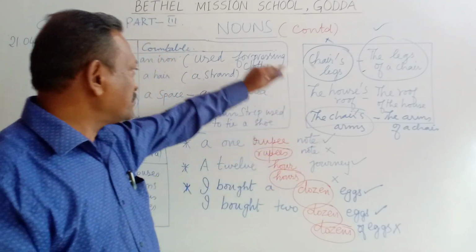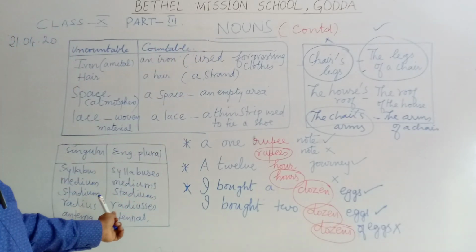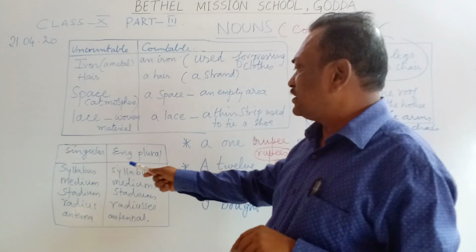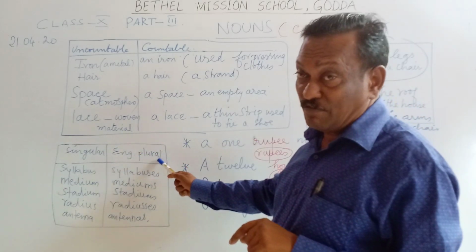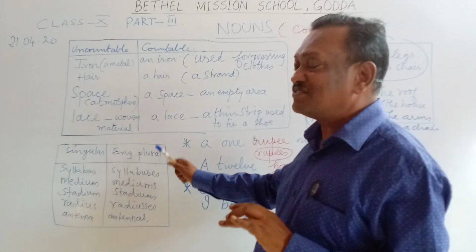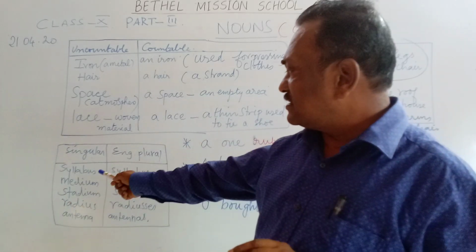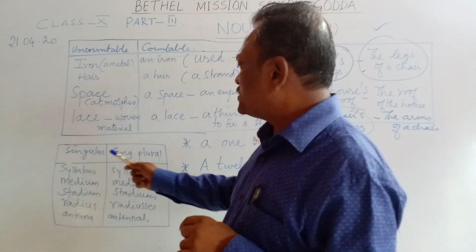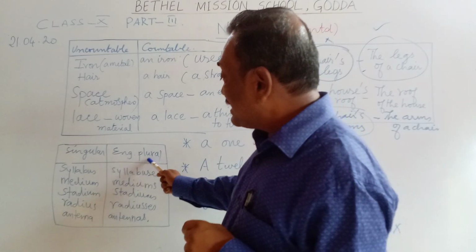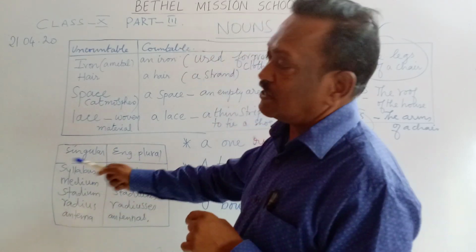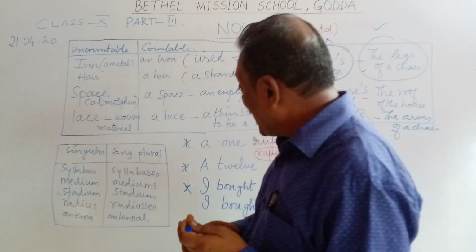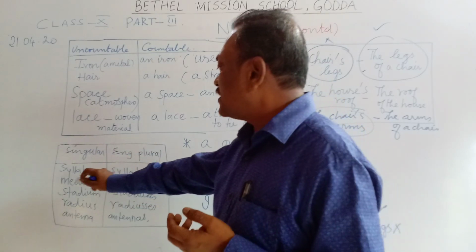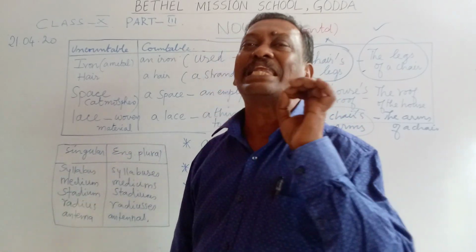Okay. Now, having seen all this, let us come to the last part. Here, you find the singular noun and the English plural of the noun. I will explain what this English plural is. If you look at this syllabus, we all have a syllabus for our subjects. What is the English plural of syllabus? The English plural of syllabus is syllabuses. But then again, there is a Latin plural. And what is that Latin plural? The Latin plural of syllabus will be syllabi.